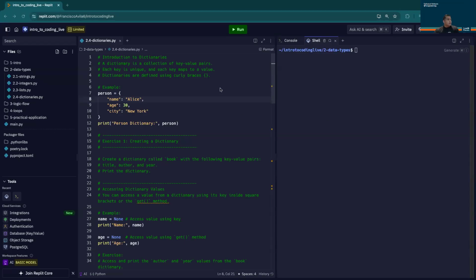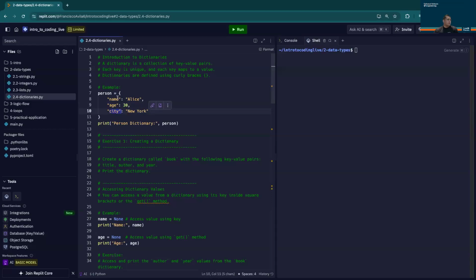All right, welcome everyone. In this lecture, we're going to go ahead and talk about dictionaries in Python. So dictionaries, as I mentioned before, think about it kind of like a locker room, right? And all these lockers have a lock with a corresponding labeled key already. Well, person is a dictionary that is utilized to describe a specific person. This person has locks of name, age, and city. So those are the labels, right?